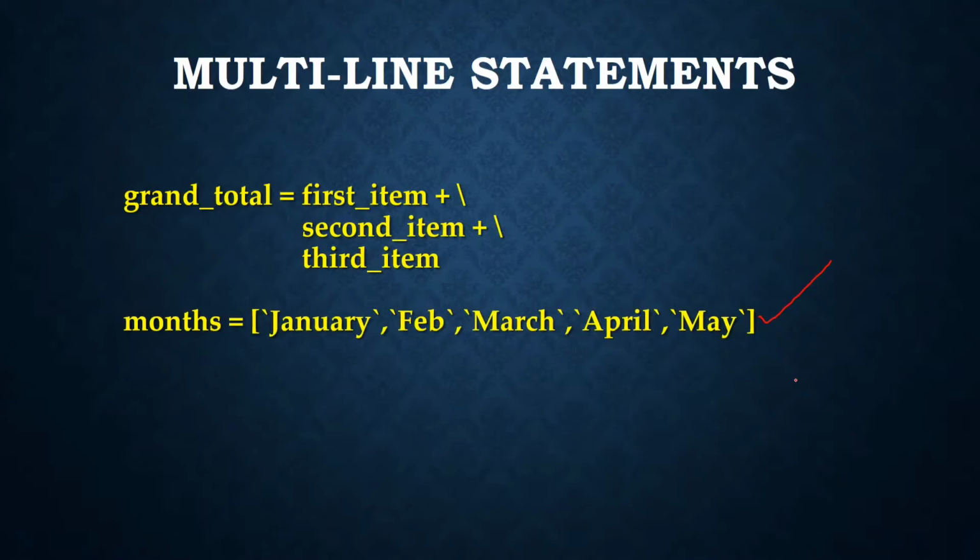At the same time, we can also put multiple statements in a single line using the semicolon, like this: a equals 1 semicolon, and the next statement starts after the semicolon, then b equals 2 semicolon, c equals 3. This is almost similar to what we have in Unix shell scripting or in any other database programming language.